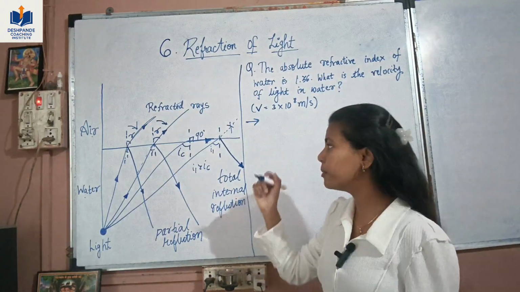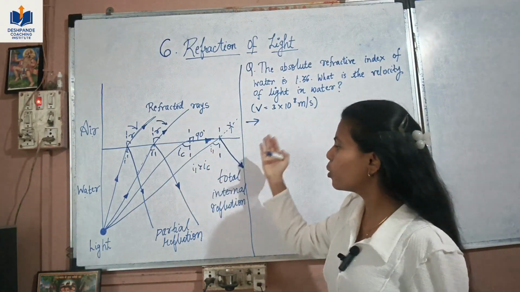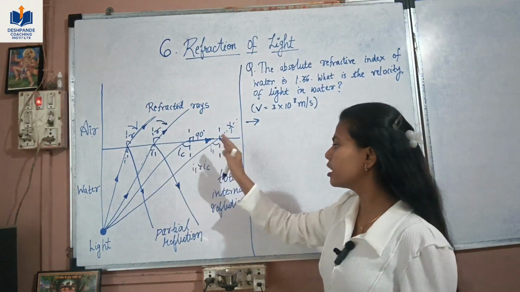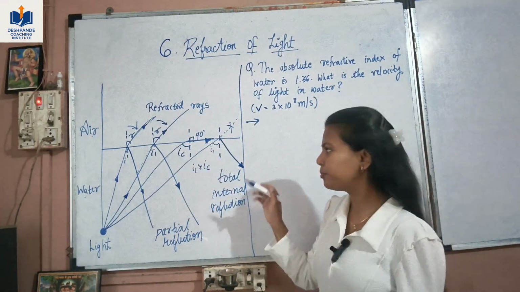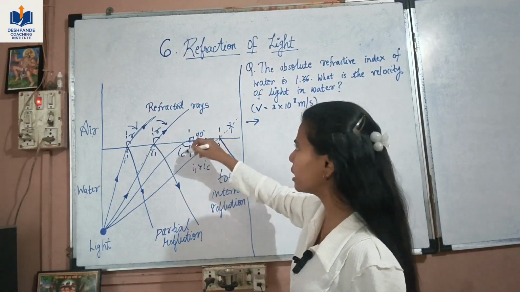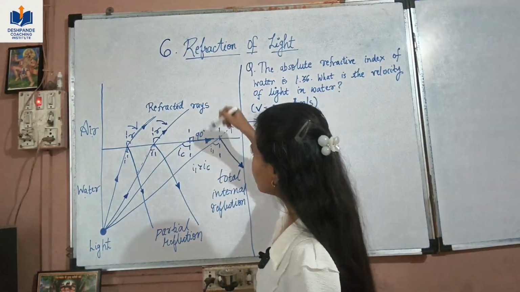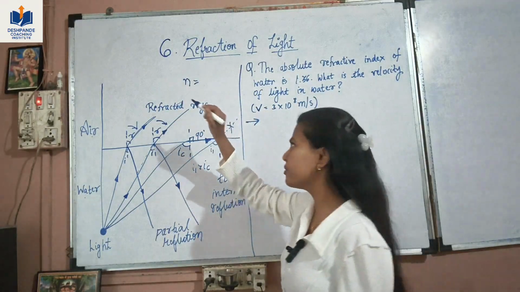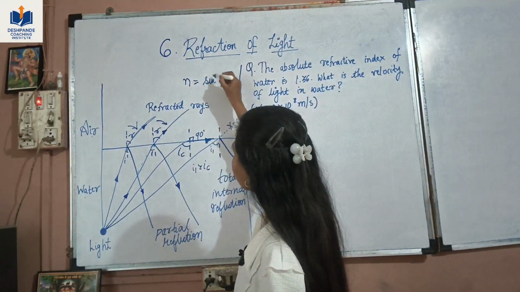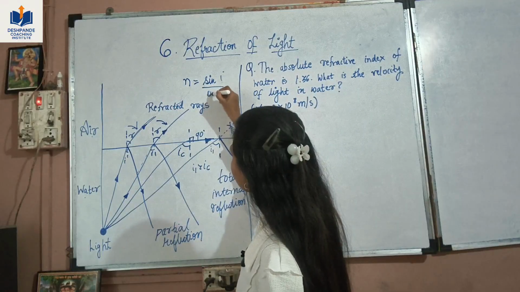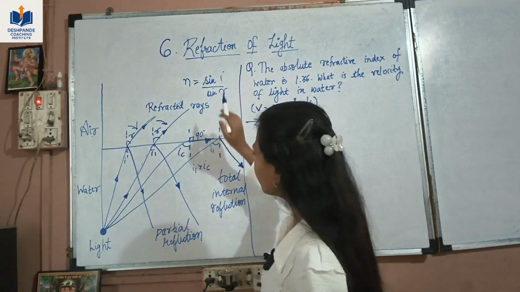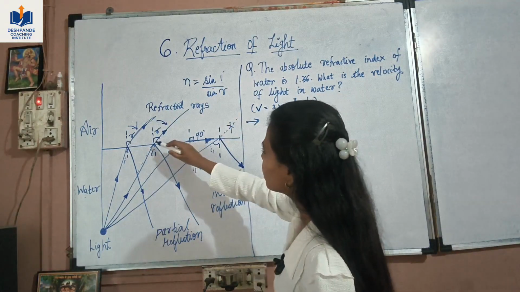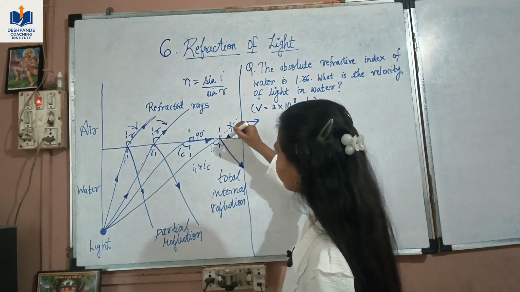Okay, so we have to keep the angle of incidence. Any angle greater than the critical angle gives us total internal reflection. For total internal reflection, we can write n, the refractive index, as we have seen: n is sin I upon sin R. Sin I is nothing but the incident angle, and R is the refracted angle.